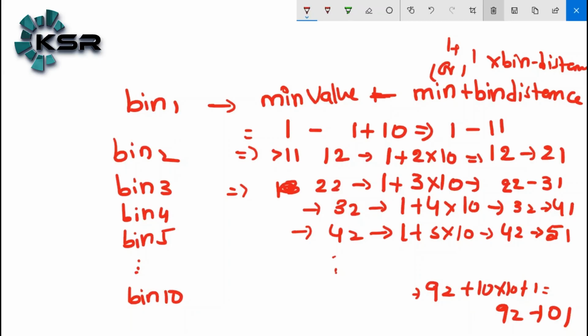It can be 11.01 also, right? Just as an example I took 12, but we are not sure. It can be 11.01 also. That is how we can calculate the bin distance.